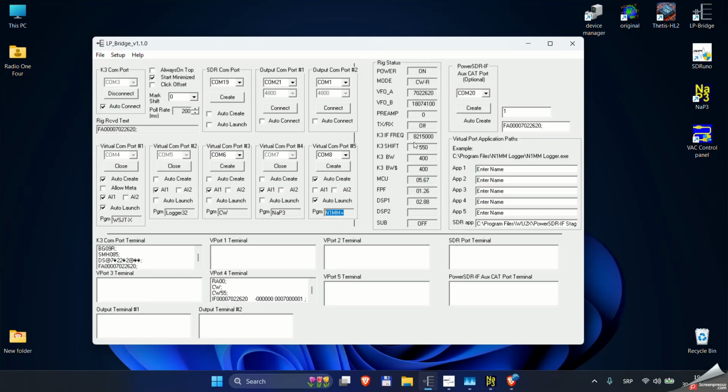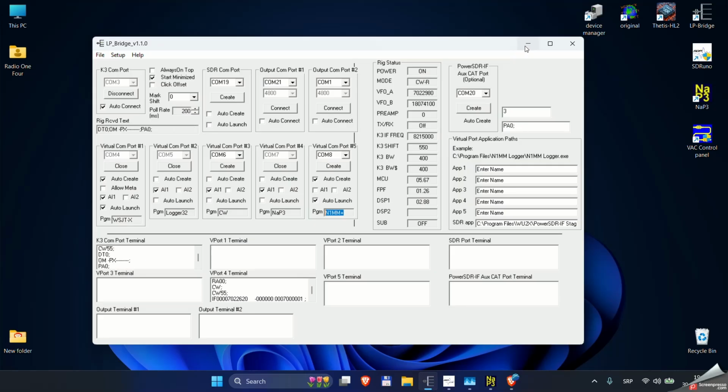As you can see, the current frequency on K3, as I am rotating the VFO knob, frequency changes, so LP Bridge correctly follows any change on Elecraft.